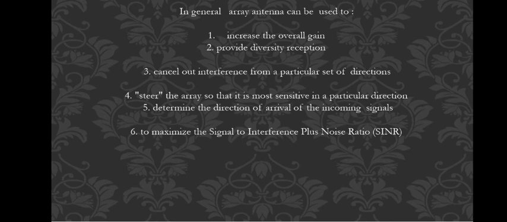It should also find where the applied signal should arrive. That will also be identified by the array to maximize the signal to interference plus noise ratio. That means signal to noise ratio and signal to interference plus noise ratio, both will be maximized. So these are the applications of the array antennas.